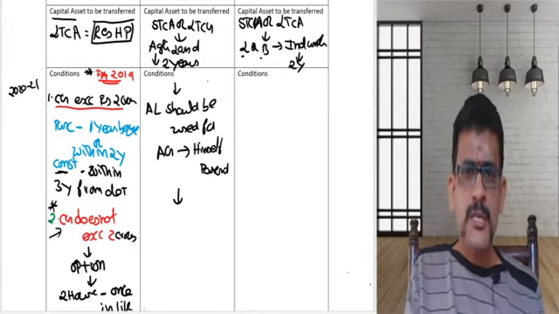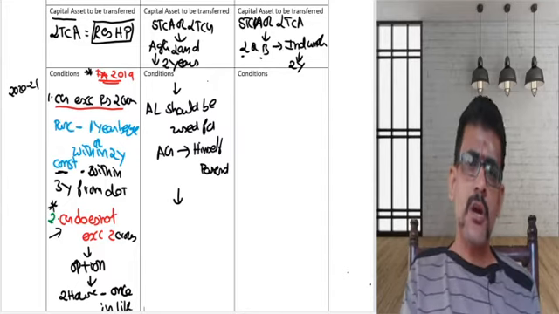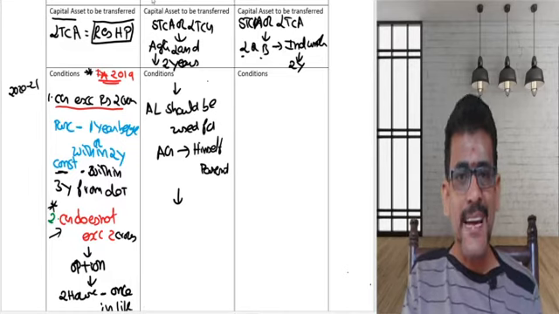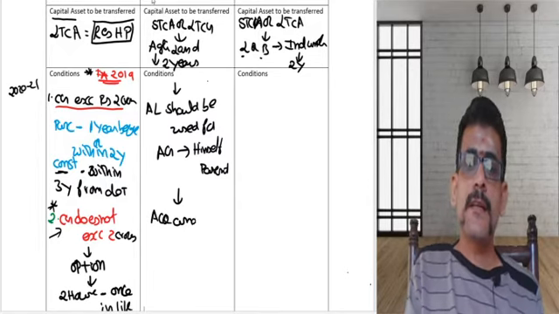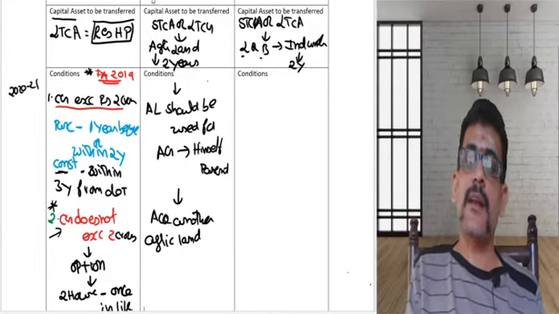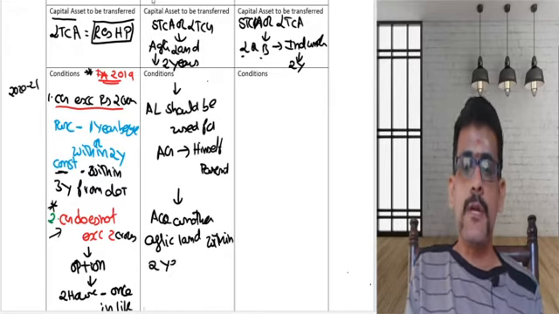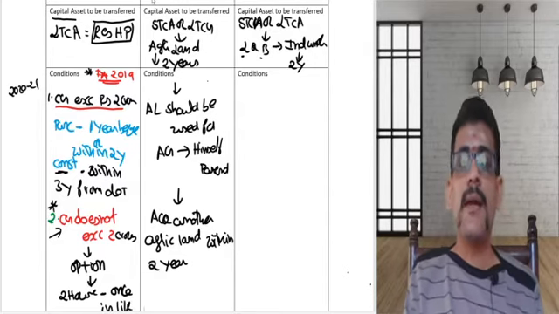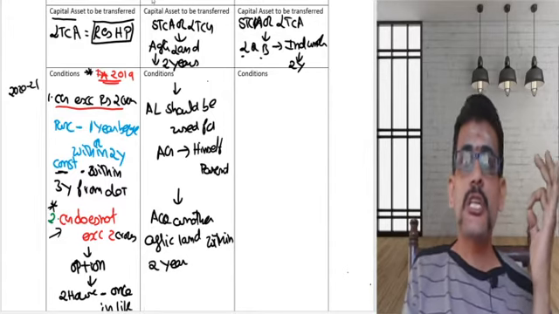Then what he has to buy? He is selling agriculture land. See, in 54, he is selling a long-term residential house property and he is buying another residential house property. In section 54B, he is selling an agriculture land and he has to acquire another agriculture land. What is the time limit? Within a period of 2 years, you should buy another agriculture land. That's the applicability, the condition for 54B.